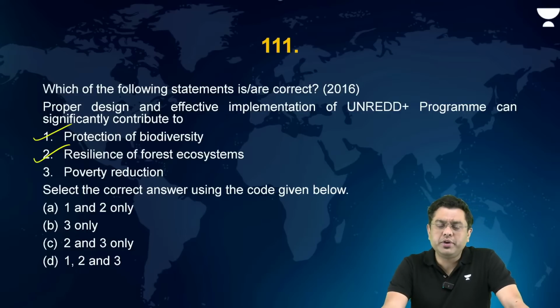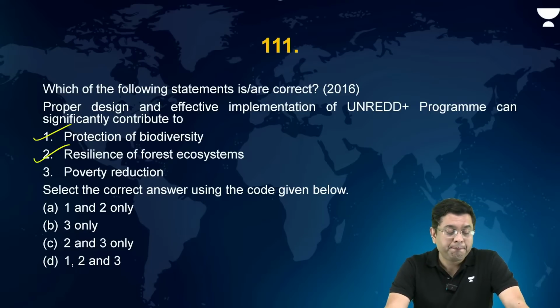IUCN and UNESCO are different. Absolutely yes. UNESCO is a part of the UN. IUCN is another independent body which was created around 1948. Very, very different. Poverty reduction. Can poverty reduction be a goal for the REDD+?